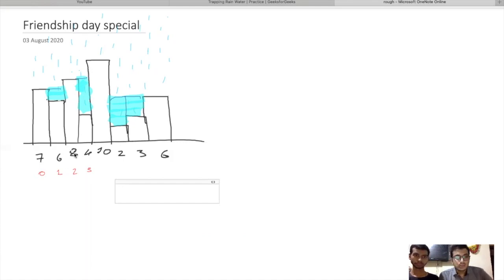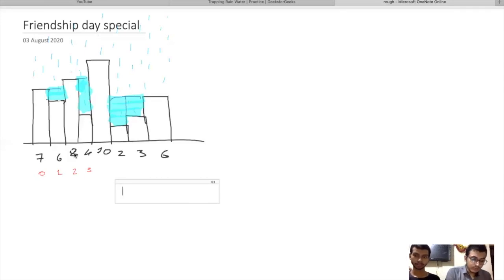Likewise, as we do in the leaders in an array problem, where we take the maximum from the right side, similar to that we'll take the maximum from the left and also from the right.